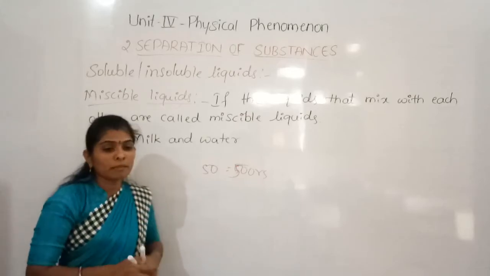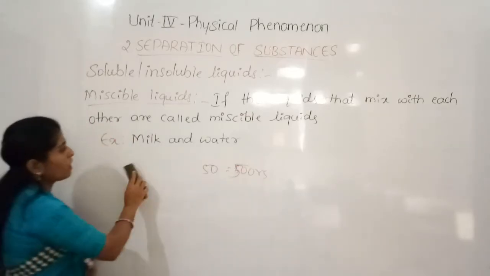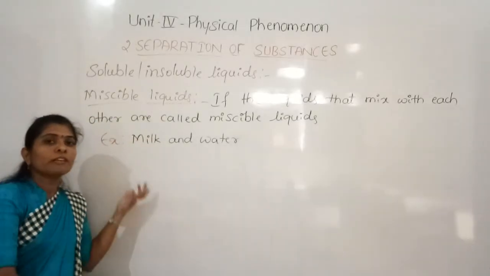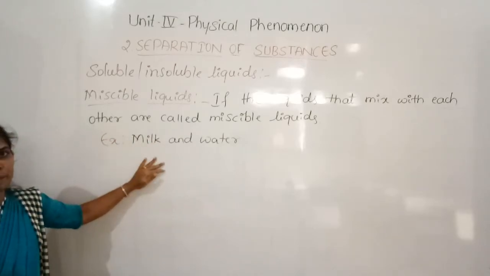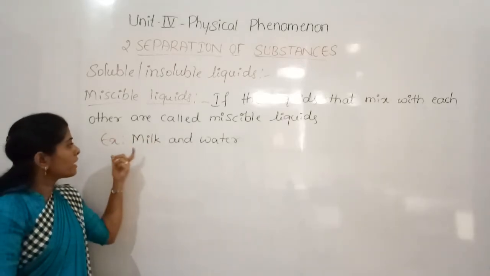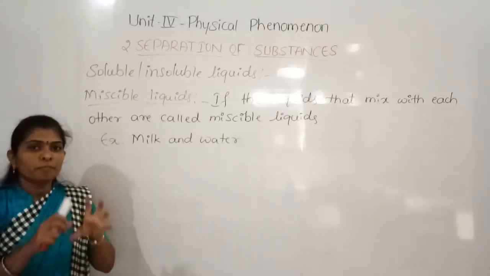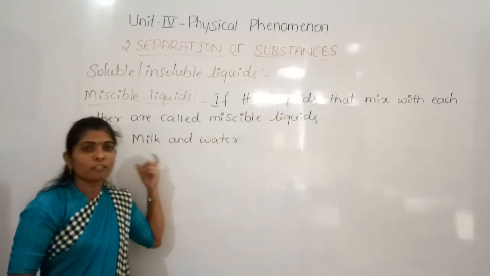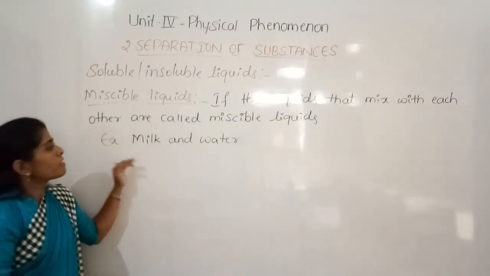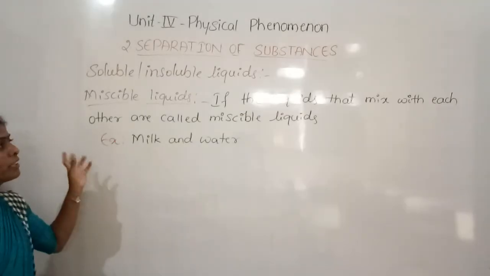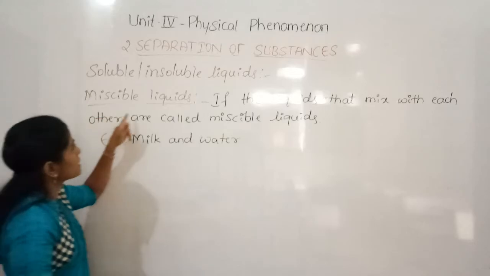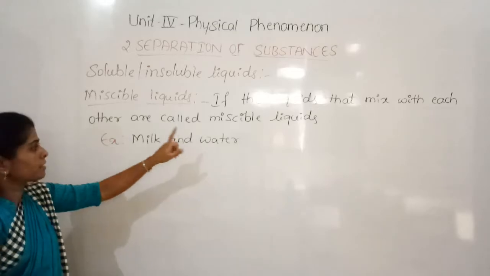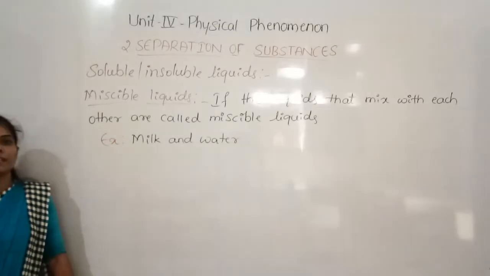Like that the milkman may cheat us, because even if they mix a little quantity of water, we are not able to rectify it. We don't know, because the water is uniformly mixed with the milk. So we are not able to identify whether water has been added to the milk or not, right? This is how two liquids that mix with each other are called miscible liquids. Milk and water are miscible.